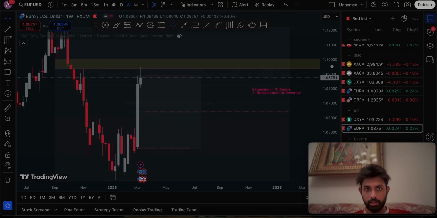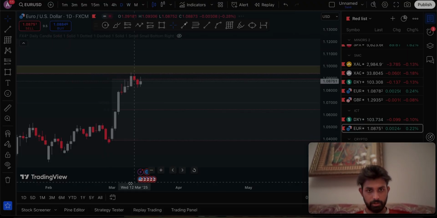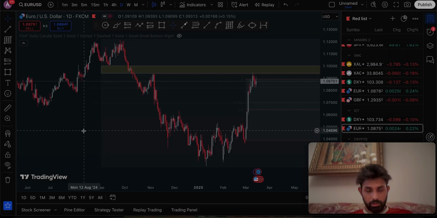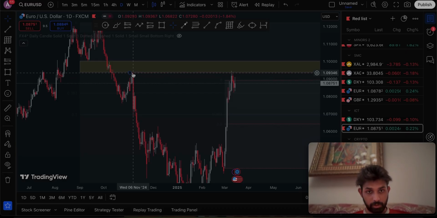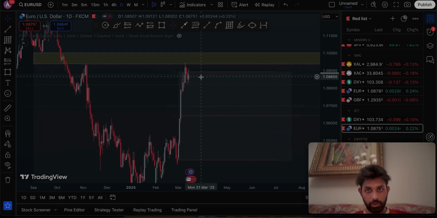So I'll give a glimpse of what SMT is. I'll show you. On EUR/USD, let's see, price took out this 6th November high. Price actually took out the liquidity above this. On swing points, we have liquidities. Price took out this liquidity on EUR/USD.